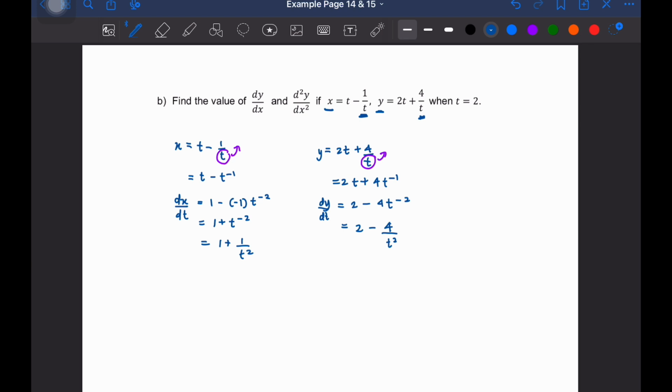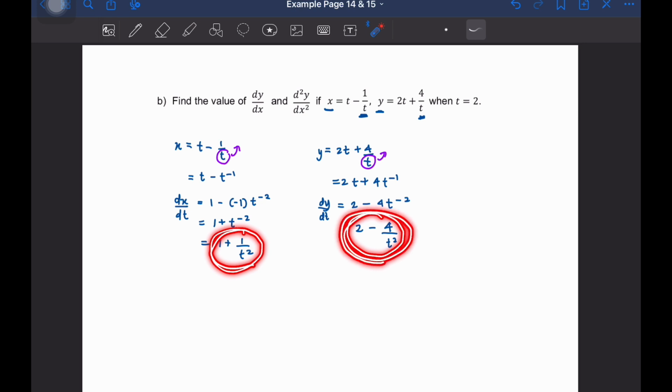Okay, so normally once we have settled differentiating and got dx/dt and dy/dt, we can directly use these two expressions and substitute into the dy/dx formula. But in this case we notice we have two terms over here, and this one is two terms as well. The terms now have different denominators. This one has no denominator, this one has t squared as the denominator.